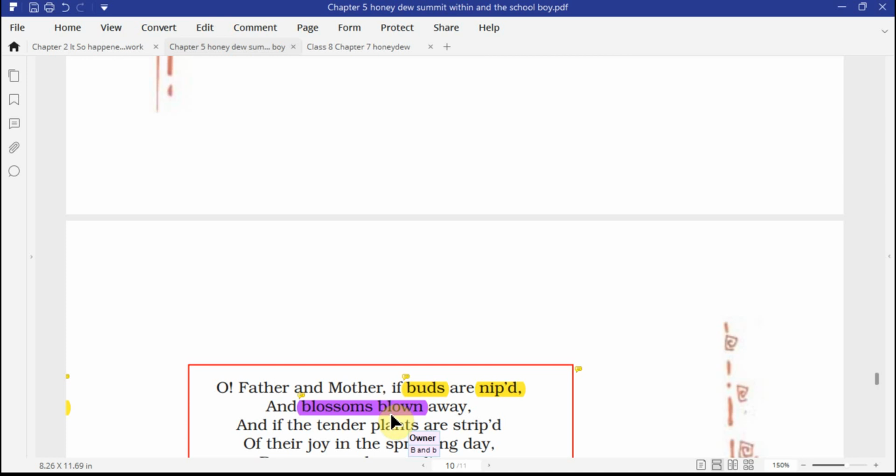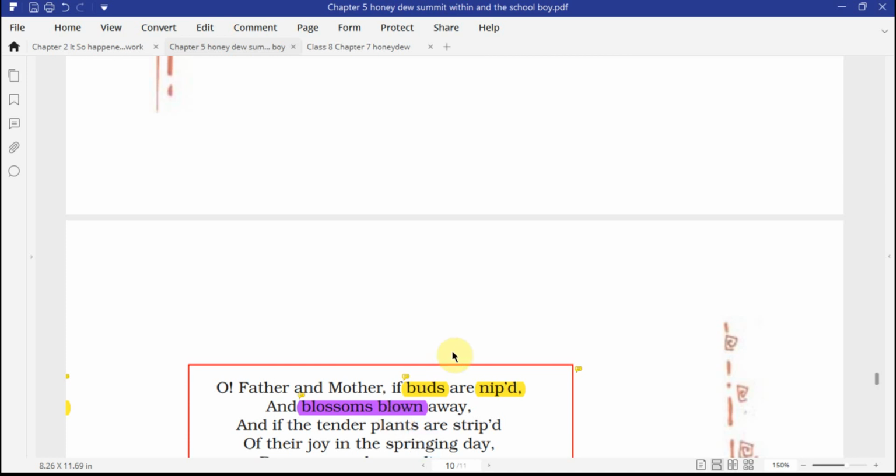Now let's look at metaphor. A little boy forced to go to school has been compared to a caged bird as well as to a bud or blossom that has been nipped. Under the cruel eye outworn refers to a strict teacher. So what is a metaphor? A metaphor is a comparison between words or sentences without using like or as.